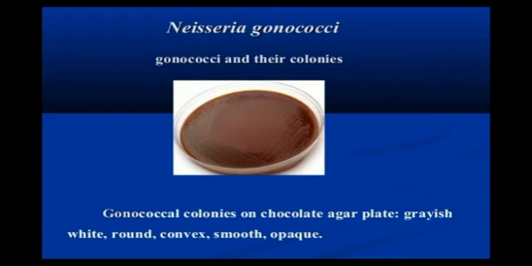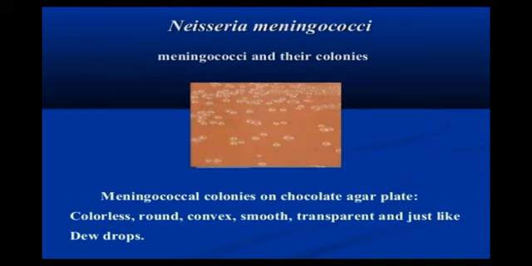Neisseria gonococci and their colonies. As we can see, gonococcal colonies on chocolate agar plate are grayish white, round, convex, smooth and opaque. Again, opaque means not transparent, you are not able to see through it. Neisseria meningococcal colonies on chocolate agar plate are colorless, round, convex, smooth, transparent and just like dewdrops. Dewdrops we can also see on some leaves, so it is similar to that. So the meningococcal colonies will be seen as dewdrops, or their structure will be like dewdrops.